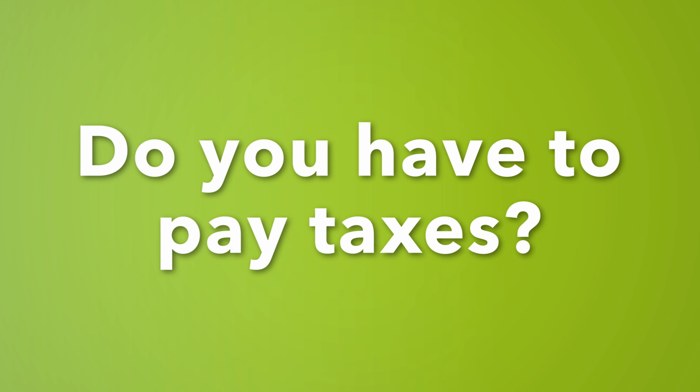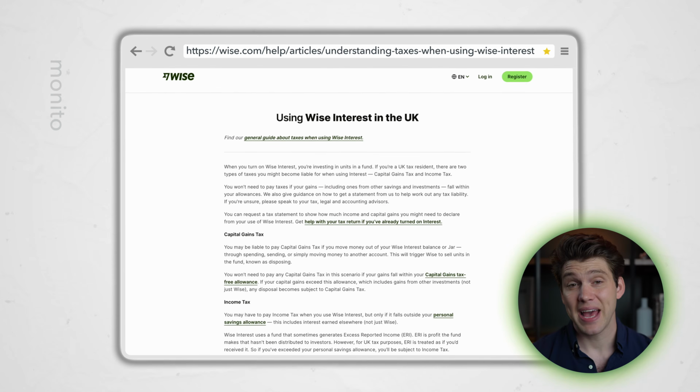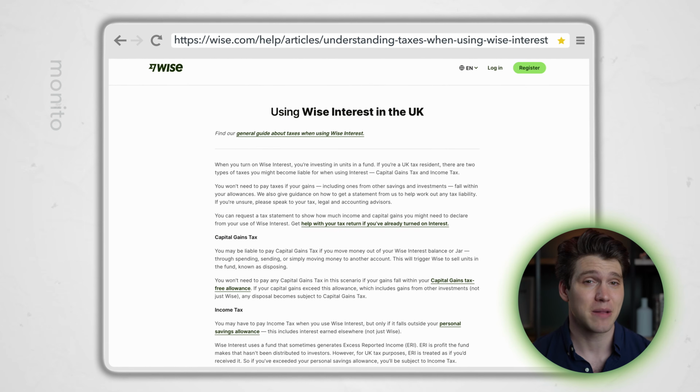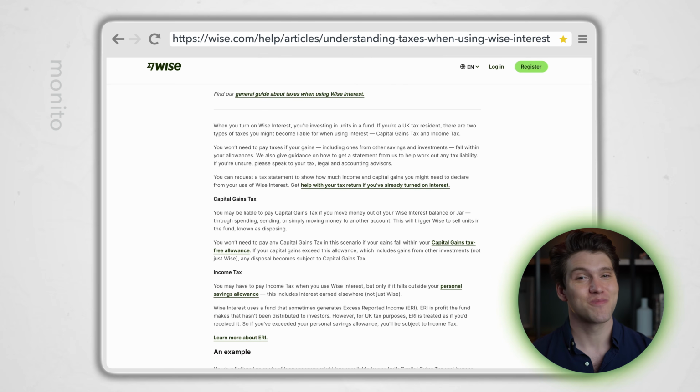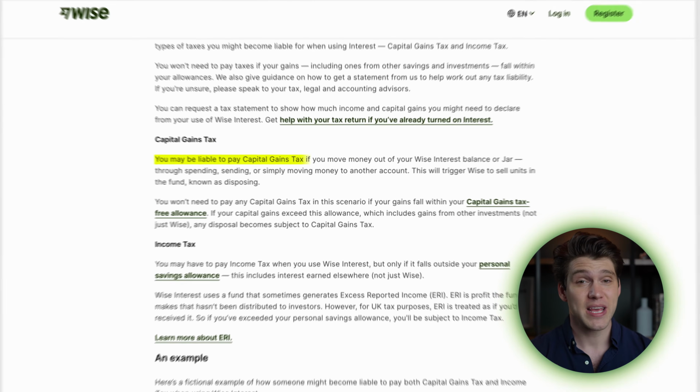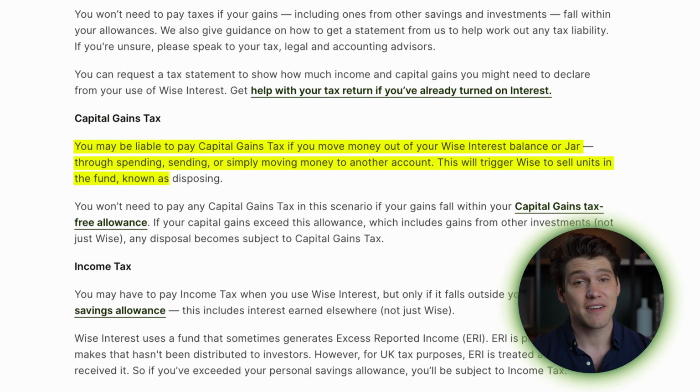You may have to pay tax if you use Wise Interest, and this will depend on the country you pay taxes in and whether you earn more than your personal allowance. Wise has this handy page that I've linked below that has tax guidance for each country that interest is available in. Obviously, I'm unable to provide tax advice, and this is purely for informational purposes only, but for those in the UK, you may have to pay capital gains tax if you move money out of your Wise Interest balance or jar through spending, sending, or just by simply moving money to another account.